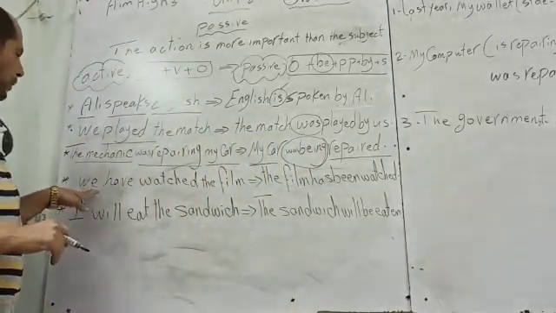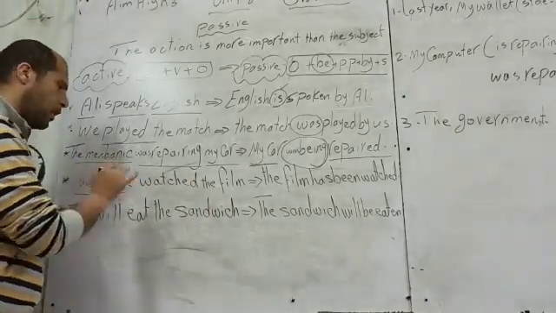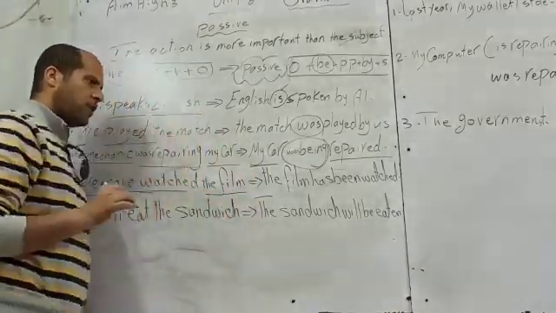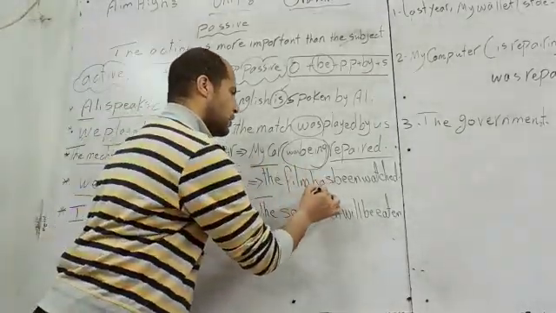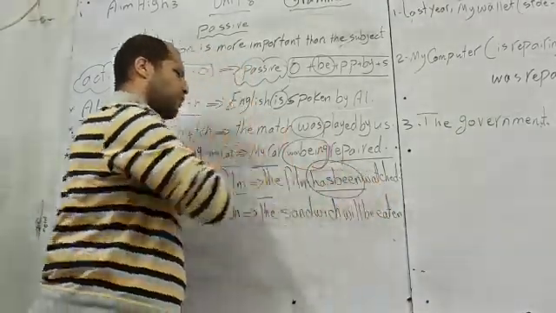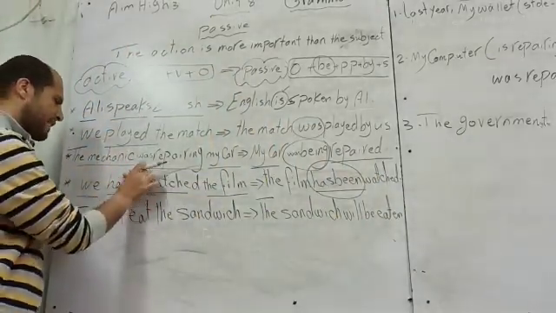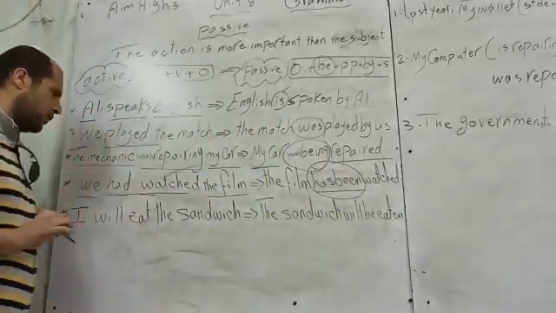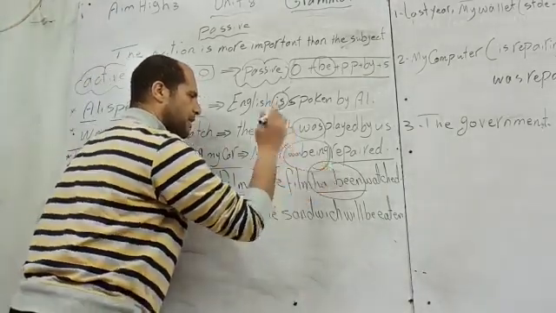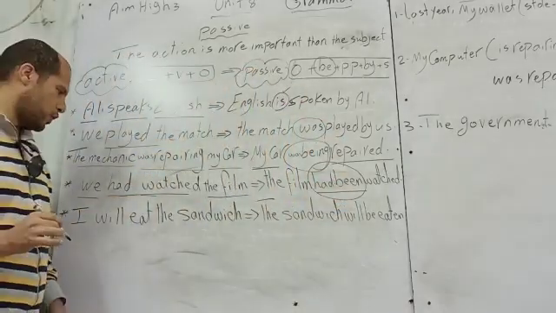Example number 4, we have watched the film. We, subject, have watched, verb, and the film, the object. The film has been watched. The form of verb to be here is has been. If it is past perfect, instead of have, it will be had. We had watched the film, we will change verb to be, and instead of has, it will be had. The film had been watched.